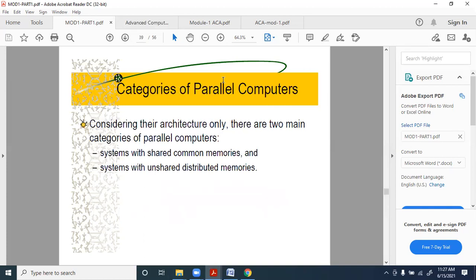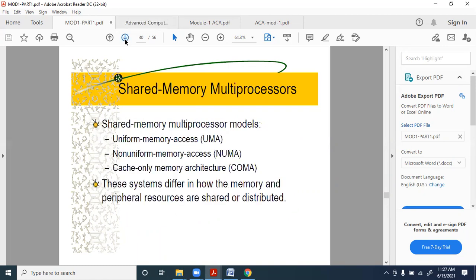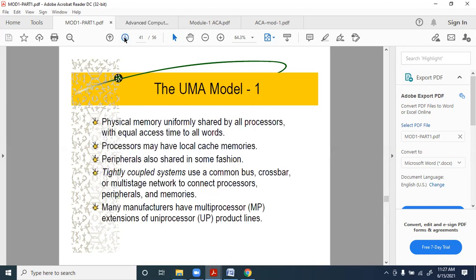The multiprocessors are basically the shared common memories. Shared memory wherever you have, that is the multiprocessor. Whereas in the case of multi-computers, it is the unshared distributed memories. So till now we considered the shared memories, which are multiprocessors, and in the multiprocessors we consider the 3 different categories: UMA, NUMA, and COMA. As the name clearly suggests, uniform and non-uniform, and we additionally have the cache only. In between we had what is known as the hierarchical model also.